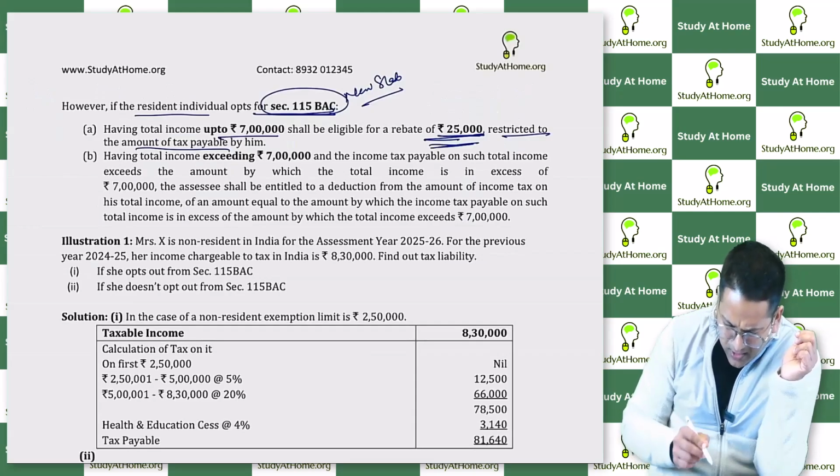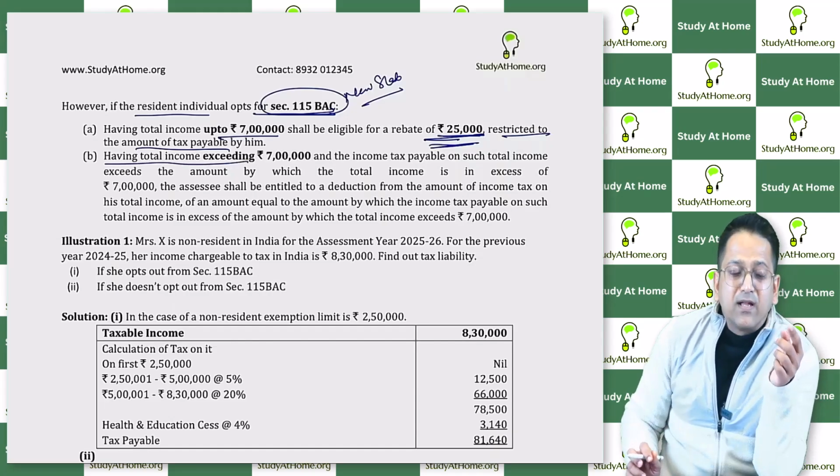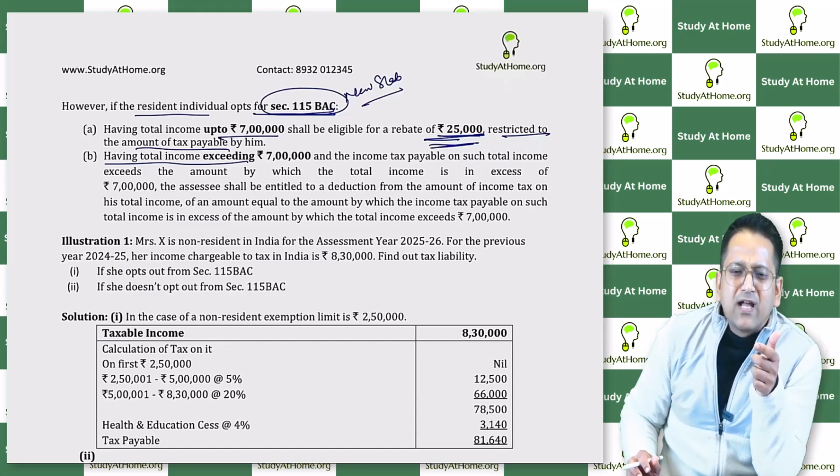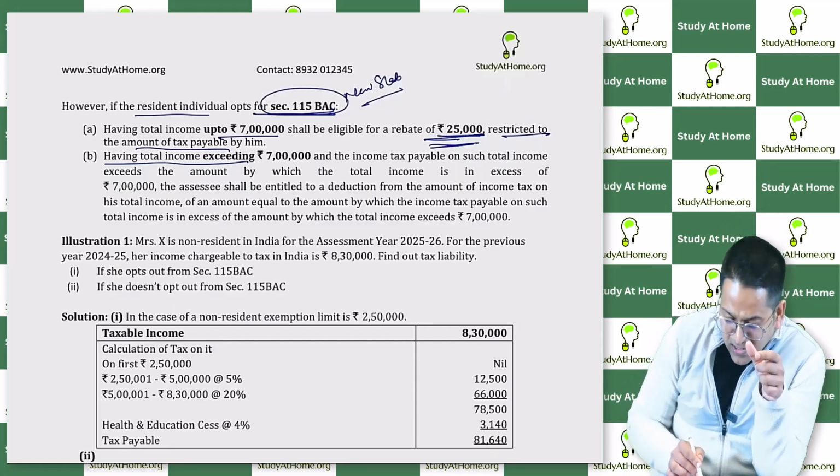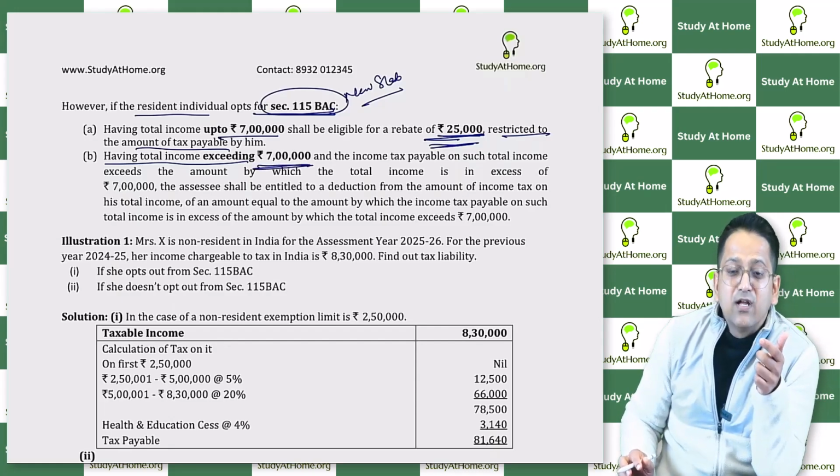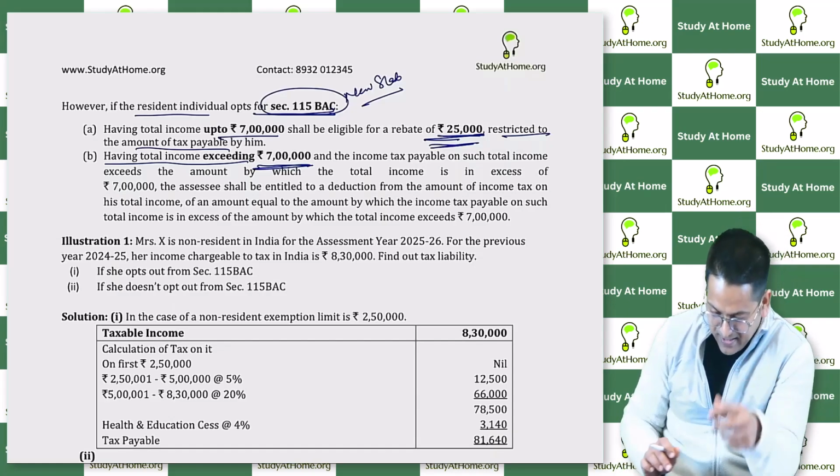So this is clear. Okay. Now one more thing. Do you know this thing or not? That in the old slab, if the income is even 1 rupee more than 5 lakh rupees, then rebate is not received. Okay. If here the income is slightly more than 7 lakh rupees, you do not get the rebate, meaning that the rebate is slightly received in the form of relief. Okay, I will show you how it is obtained.